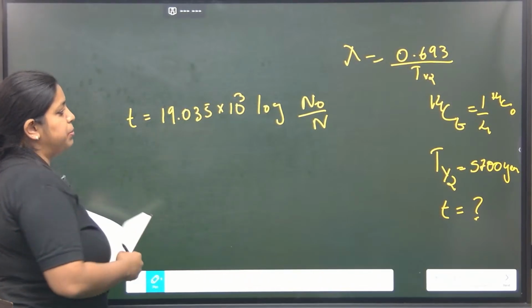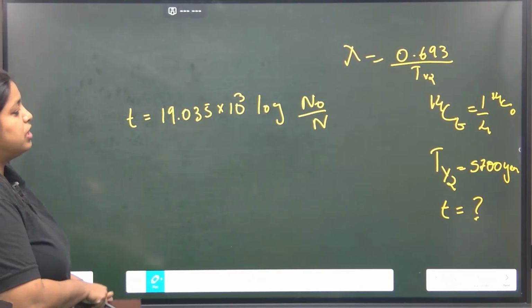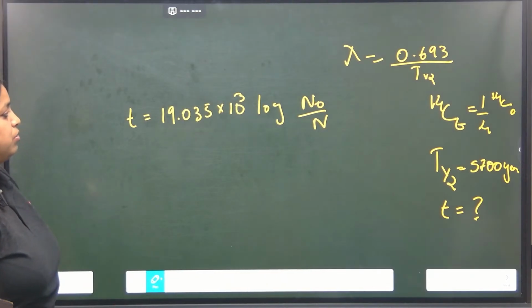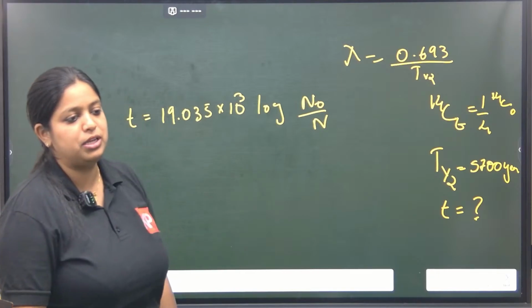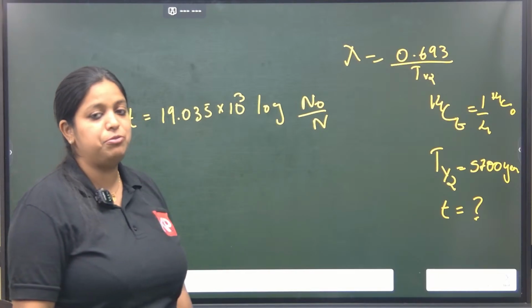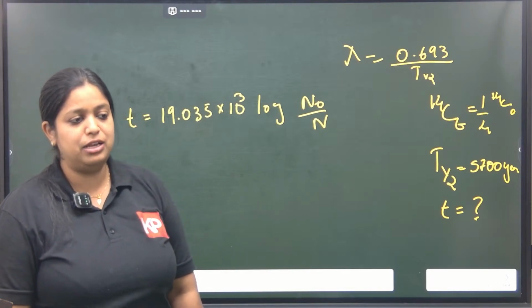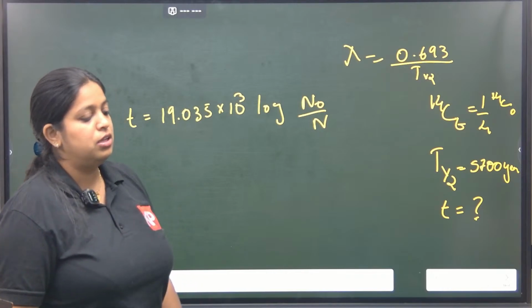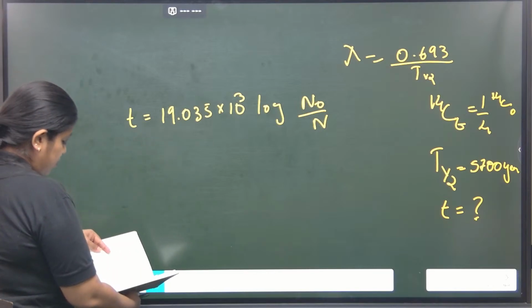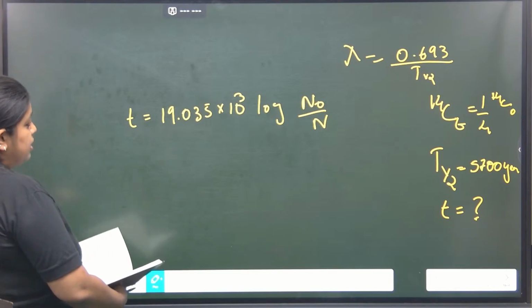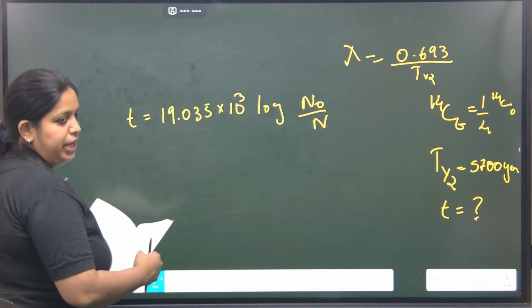If I rearrange the previous equation by putting the lambda or T half value and changing the exponential e raised to lambda t into a logarithmic term, first we convert into natural logarithm ln, then ln to log. So the equation will be: age is equal to 19.035 into 10 raised to 3 of log N naught by N.